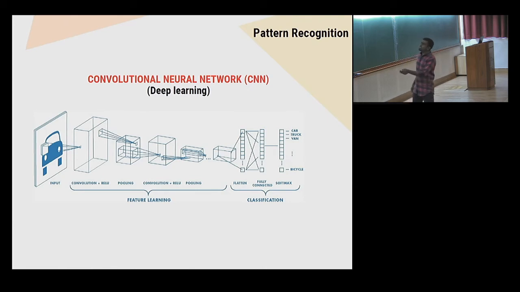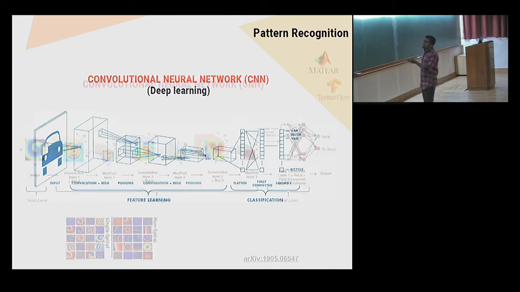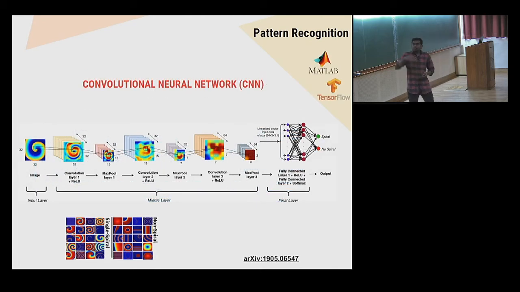All that we want to do is, given an image, say whether it's a car, bicycle, or something like that. For our problem, we modified the structure, and we basically want to give an image and say whether it's a spiral or not, so that we'll be able to detect the spiral. Here, we are going to train the network by giving a bunch of data which is already classified as spirals or non-spirals.